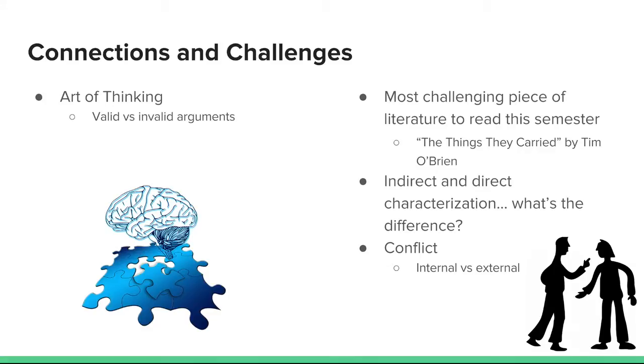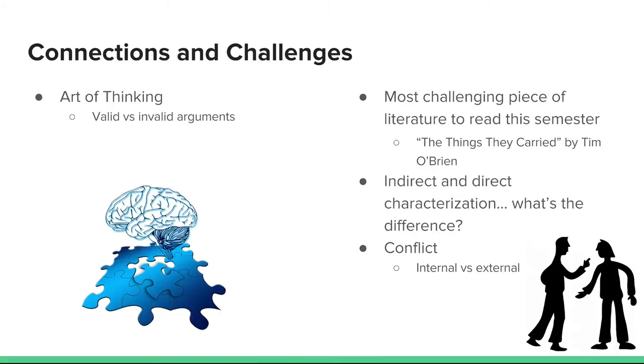Experiencing literature taught me how to properly analyze text through questioning, building connections, and applying reading strategies. In my Art of Thinking class, we learned to question the validity of arguments. This class required critical thinking because we had to analyze different texts and pose questions. Our English class taught me how to critically think, helping me improve in that particular class.